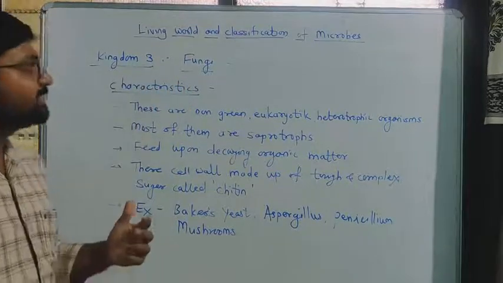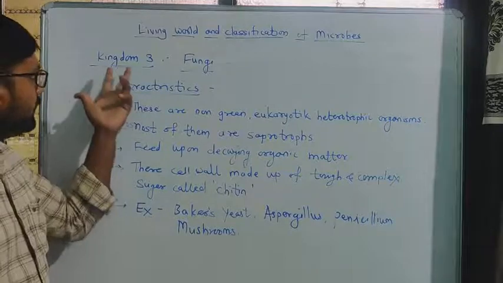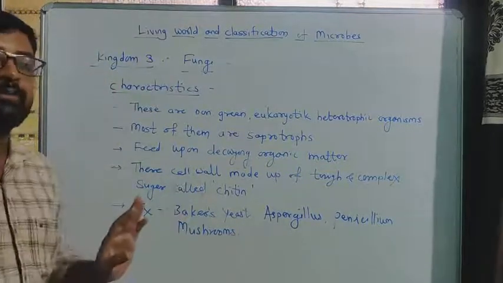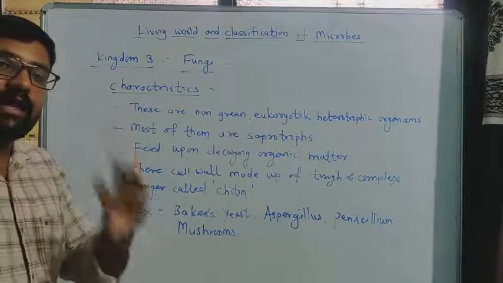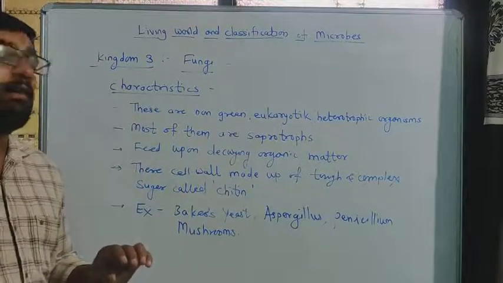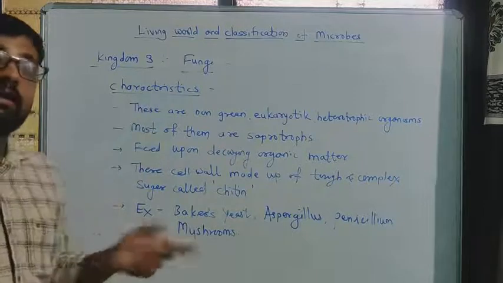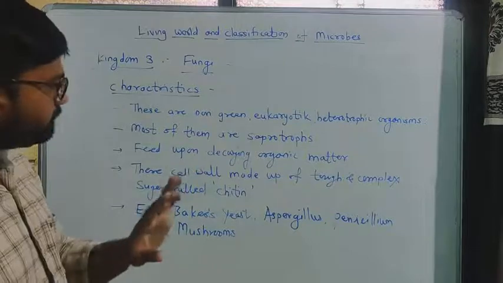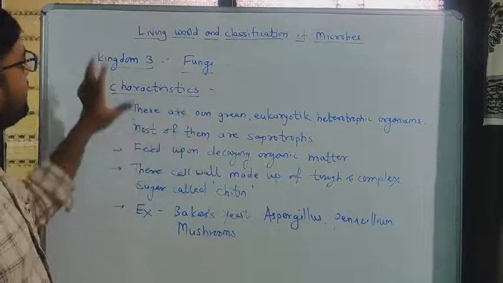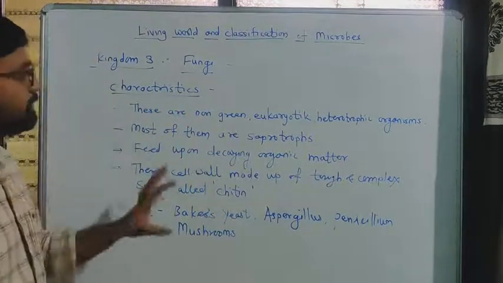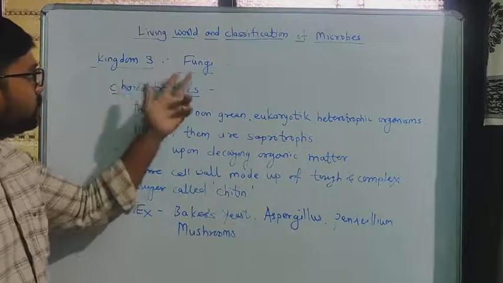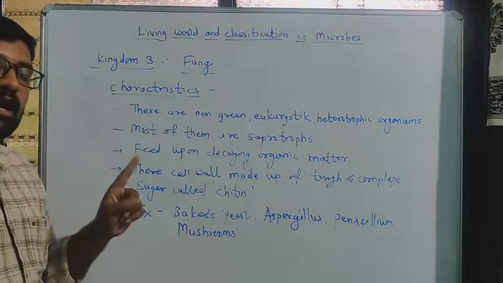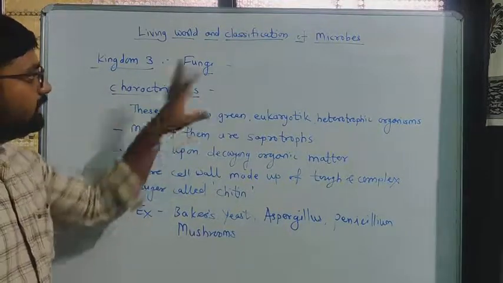For the 8th standard we have to study about kingdom fungi, which means only 3 kingdoms we have to study in standard 8. In standard 9 we have to study about the kingdom plant, and in 10th standard we have to study about kingdom animals. So in this year, in this chapter, we have to study only these first 3 kingdoms: kingdom Monera, kingdom Protista, and kingdom fungi.